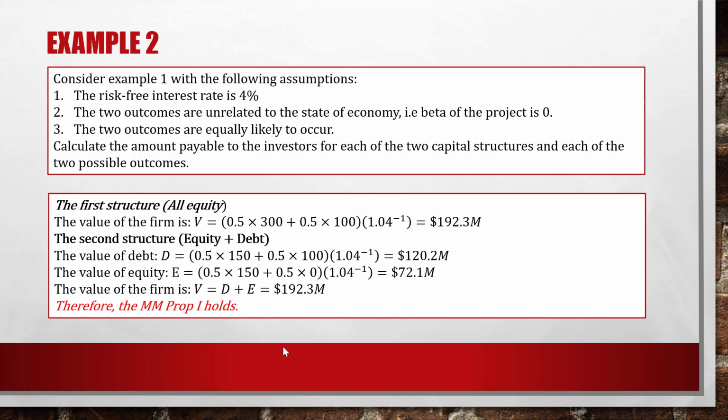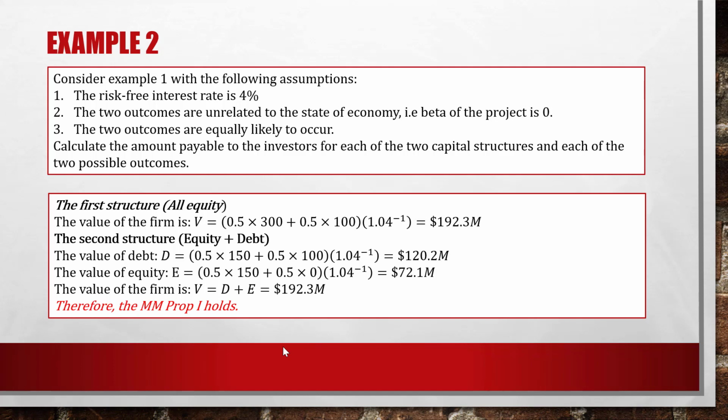Now similarly, let's consider equity. In case of success, the firm will receive $300 million, but among these $300 million, they have to pay $150 debt, and the equity holder will receive $150. In case of failure, the equity holder receives nothing because all of the money received is just enough, not even enough, to pay for the debt.